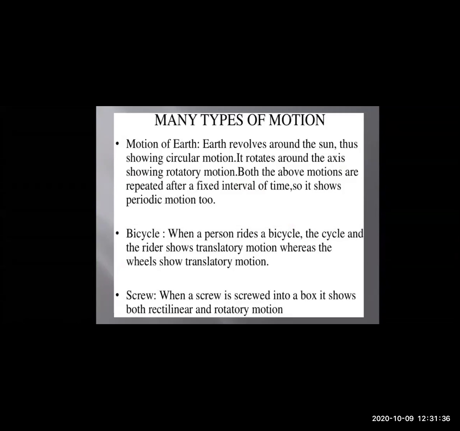And it repeats after a fixed interval of time, so it shows periodic motion. So in the motion of the earth we are seeing three different types of motion: circular, rotatory and periodic motion, all in one motion of the earth.